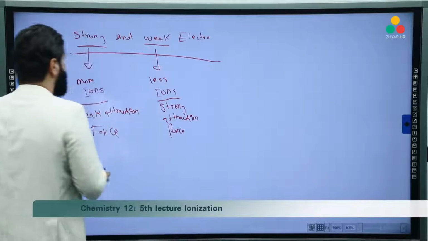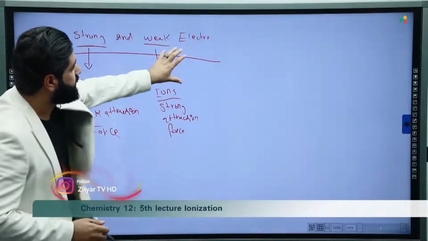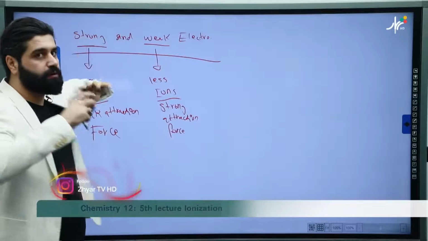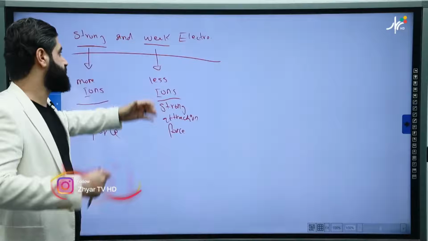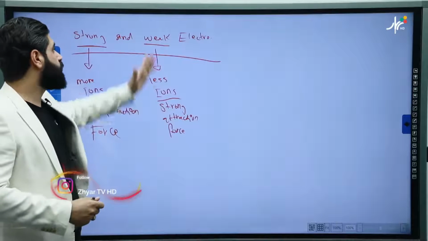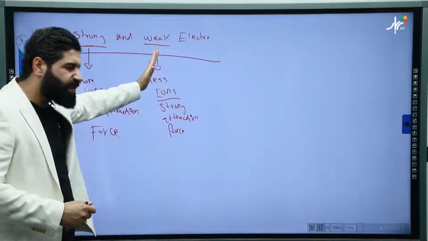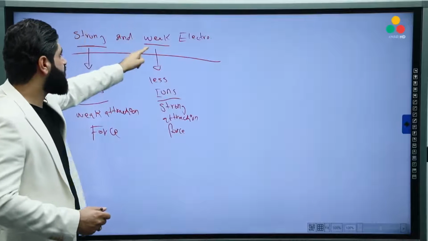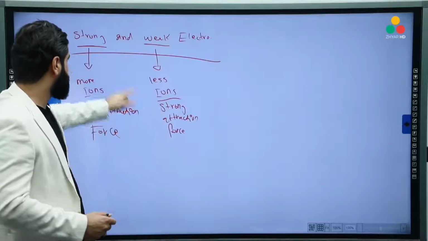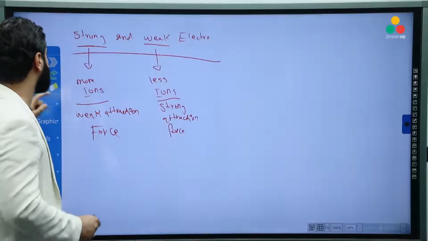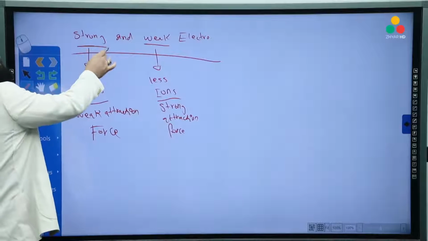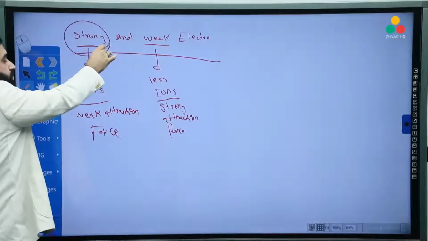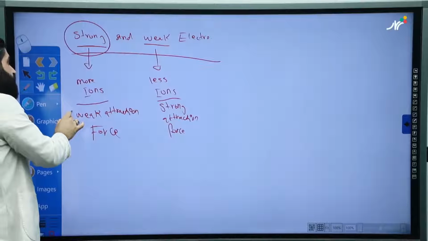Okay? Actually, both are electrolytes, but here we have a strong electric conduction, and here we have a weaker one because of a small amount of ions versus a large amount of ions. Why a small amount of ions? Because of strong attraction force, versus weak attraction force. So the stronger the electrolyte becomes, the weaker the attraction force will be.